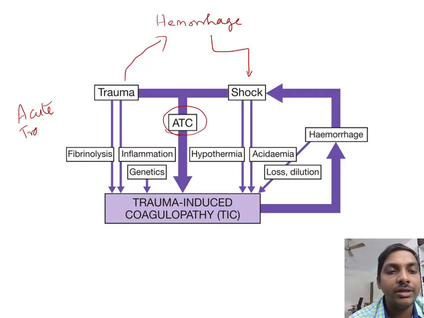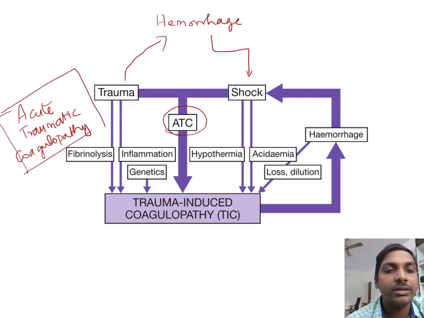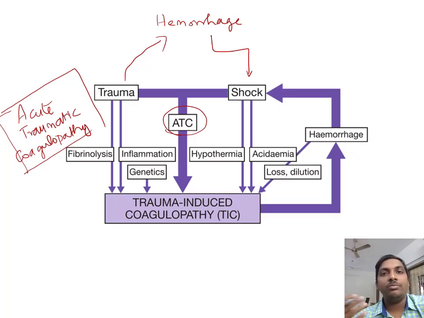Whenever there is any trauma, there will be activation of coagulation factors and platelets to limit the bleeding, and an acute inflammatory reaction developed by our own body defense mechanisms leads to an endogenous coagulopathy initial state, that is called acute traumatic coagulopathy. Up to acute traumatic coagulopathy, if we treat the patient, it can be easily reversed.